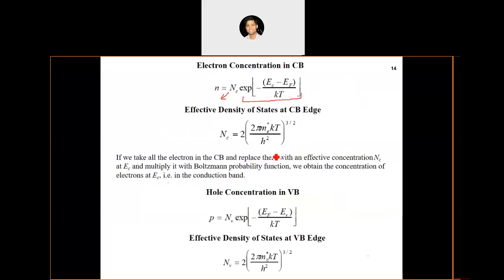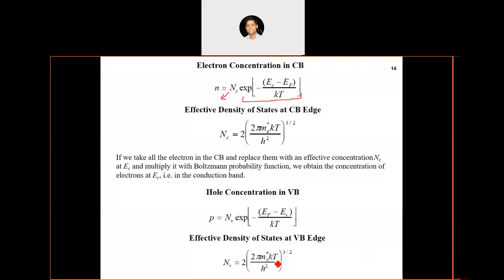And NC and NV, you can see from this expression, depend only on the temperature. All the rest of the parameters are constant. This is the effective mass of electrons, and here we have the effective mass of holes.